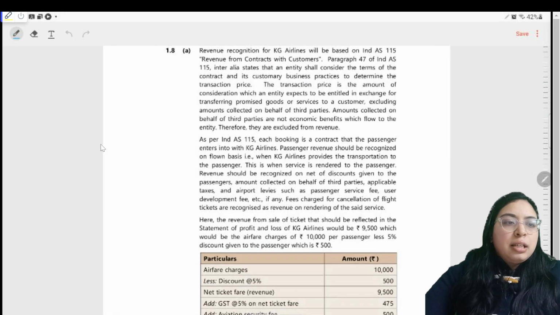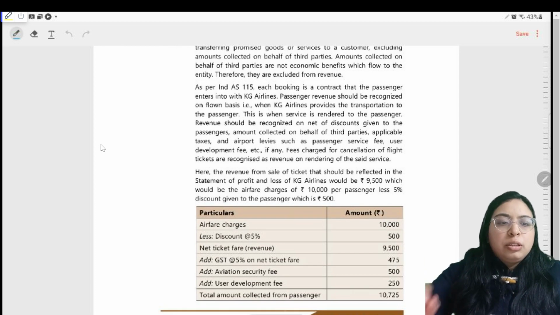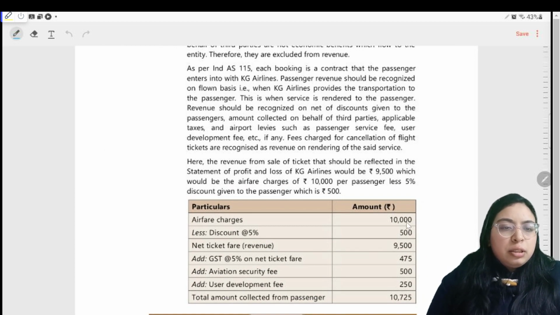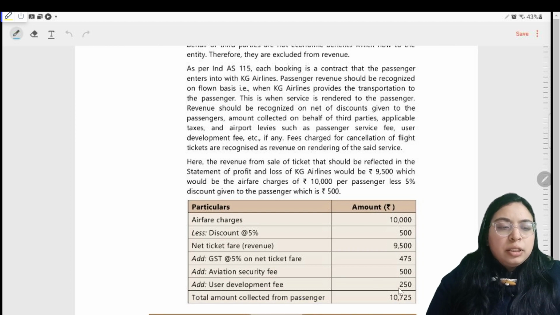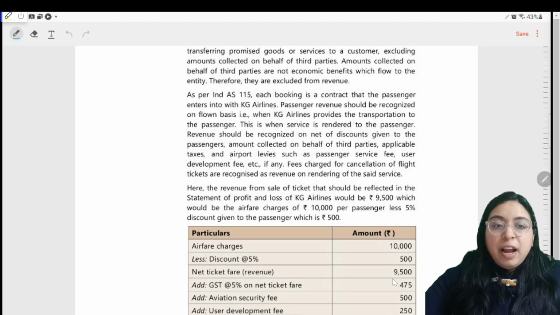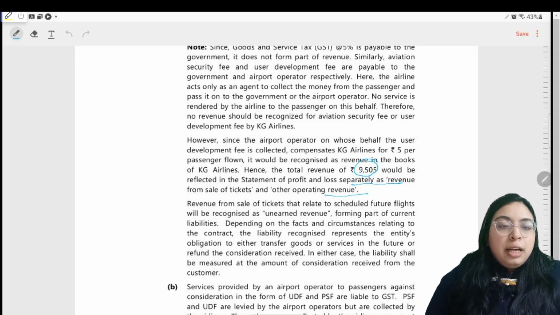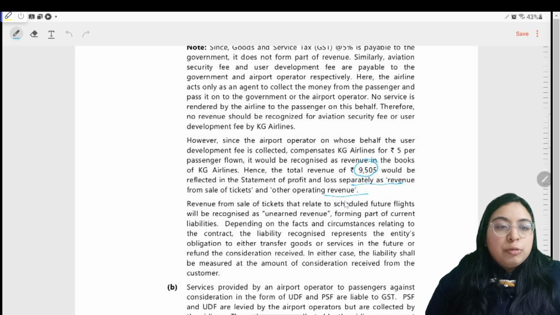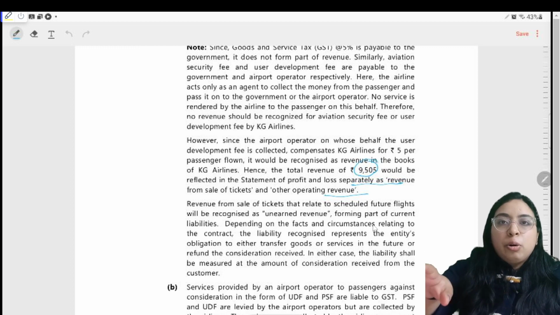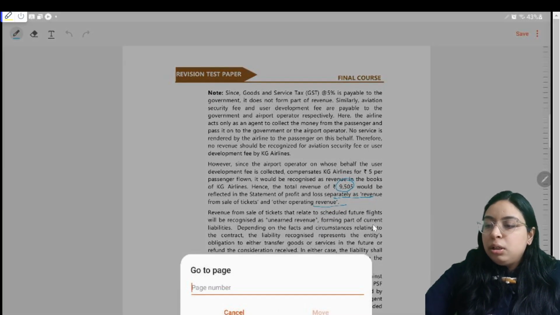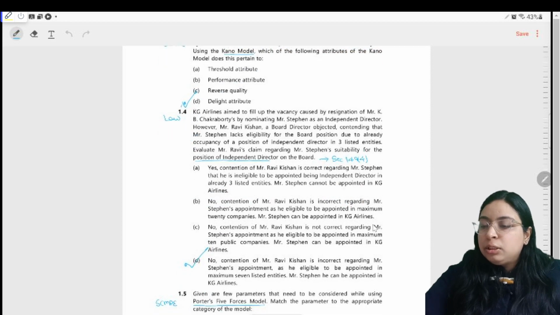Revenue recognition: ICAI has written some content which you will be able to find in Saransh. If you see, airfare charges 10,000, discount 500, then GST and aviation security fees are the amounts which you have collected from the customer. The 475 GST will go to the government, and these two fees will go to the airport authority. And the 5 rupees additional which we have collected will be our revenue. So 9,005 will be our revenue and will be recognized in revenue from sales and operating income. Even if you are able to explain it in your own language, you will still be able to fetch good marks. So let's move on to the last part of the case study.